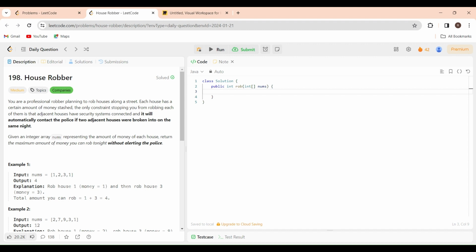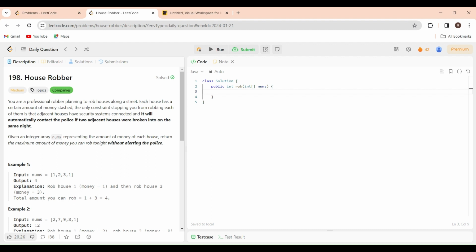So if two adjacent houses are robbed, you will be caught. We have to make sure that we don't rob two adjacent houses here.